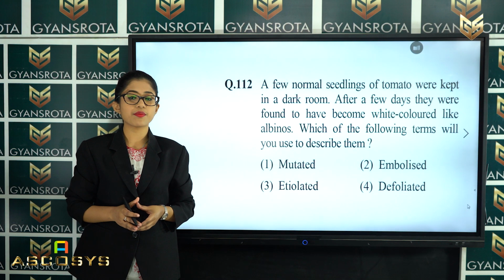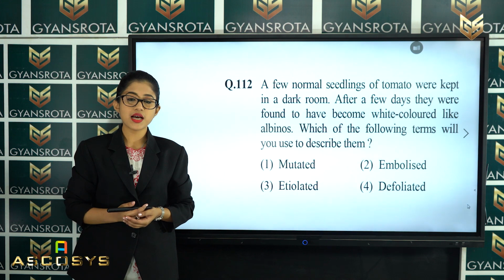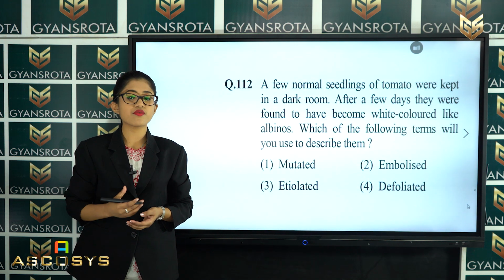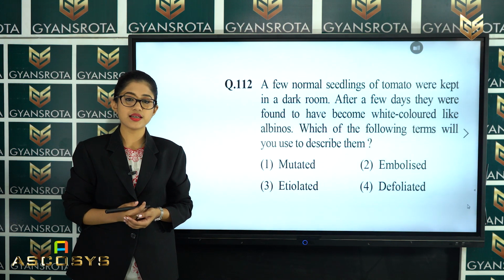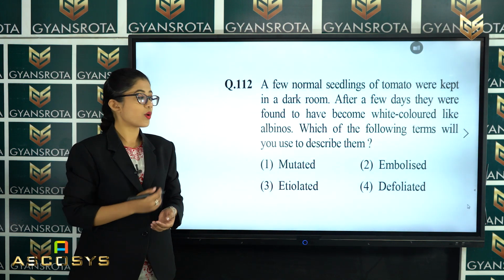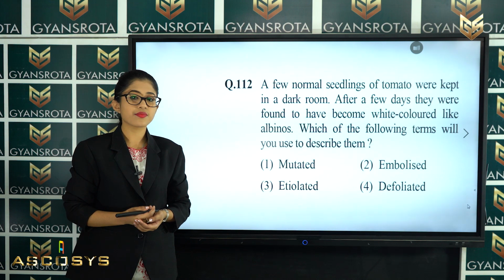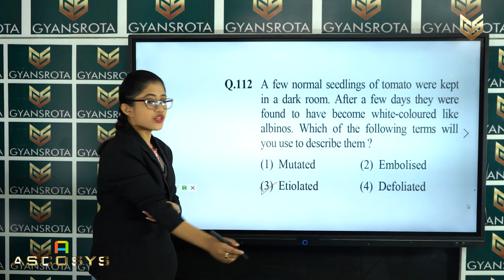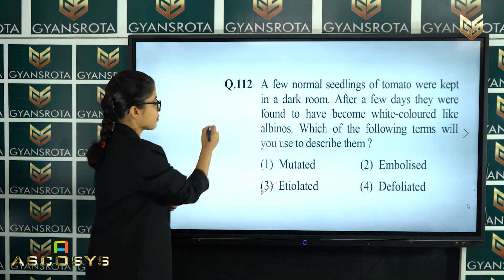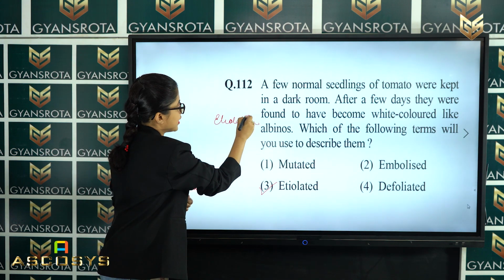So this is from the chapter plant growth and development. There we have discussed the varieties of diseases which take place in plants due to some deficiencies in their nutrition, right? So what is the correct answer among this? That is option number 3, which is etiolated. So etiolated, you can note it down from here. What is etiolation?